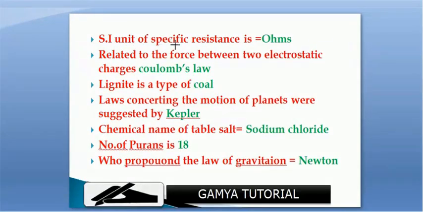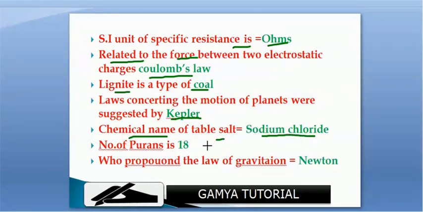SI unit of specific resistance is ohm-meter. The force between two electrostatic charges is related to Coulomb's law. Lignite is a type of coal. Laws concerning the motion of planets were suggested by Kepler. Chemical name of table salt is sodium chloride. Number of Puranas is 18. Who proposed the law of gravitation? Newton.